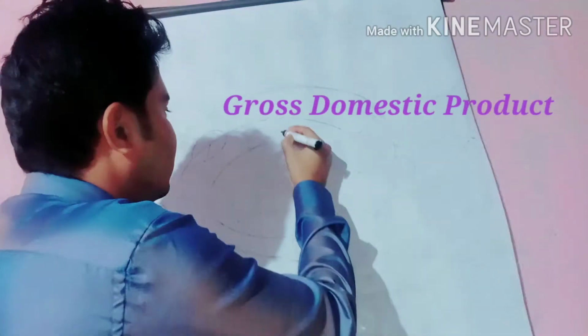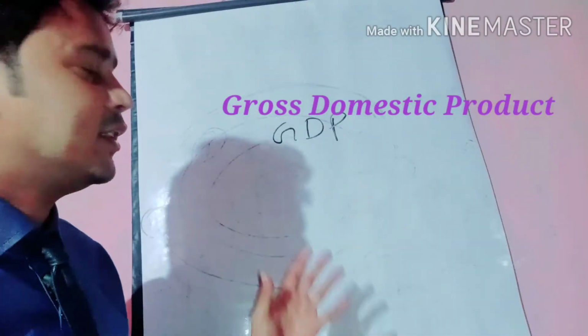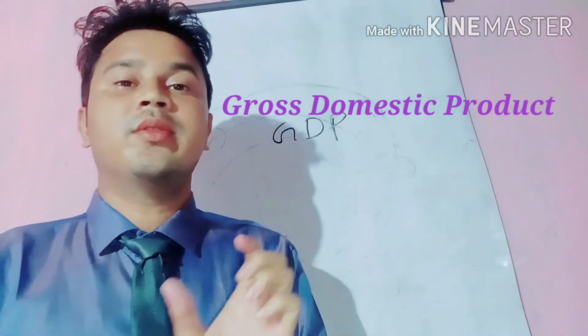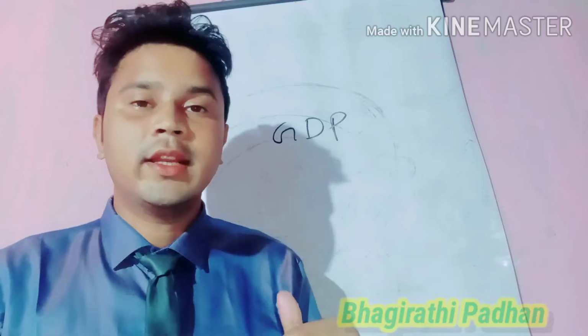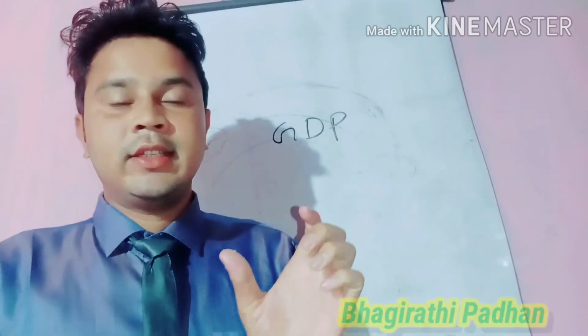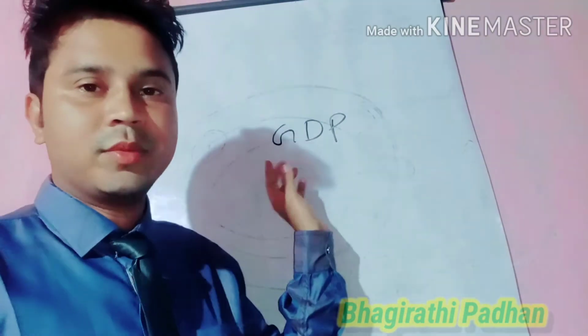First, the GDP, the gross domestic product. GDP means the total production of a country within a year. The total final income of a country within a year is called the GDP. G for gross means the total.